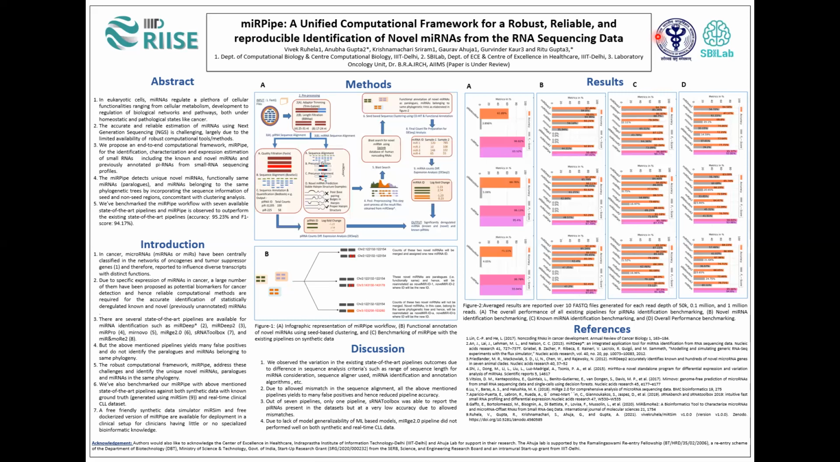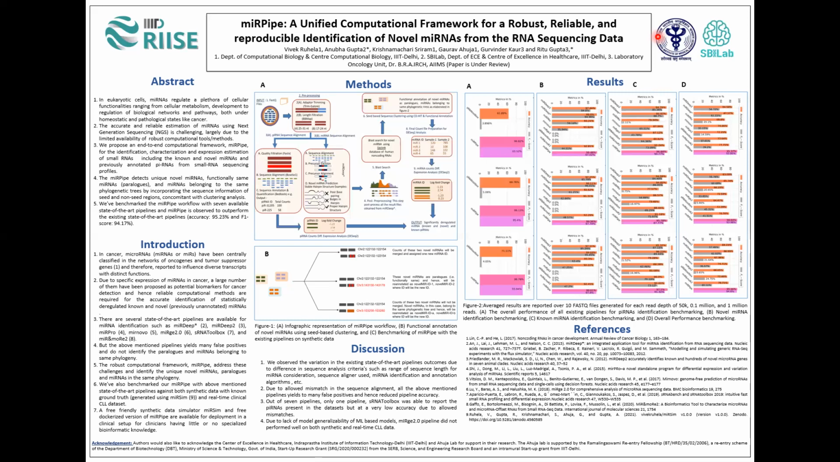But still, there is an open challenge, which is about the pipeline accuracy. And also, many of these existing pipelines do not provide information about paralogues and miRNA belonging to the same phylogenetic tree. I will talk about paralogues and miRNA in the same phylogenetic tree soon. So here we are trying to fill these gaps by developing a pipeline, miRPipe, such that it can not only identify miRNA accurately, but also provides many other pieces of useful information from RNA-seq data.